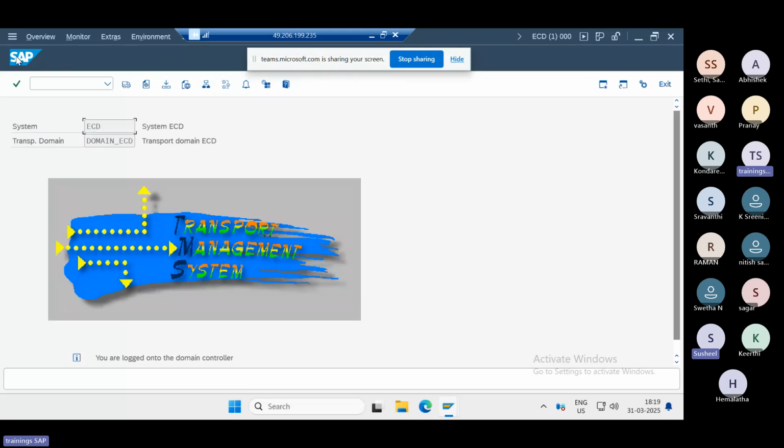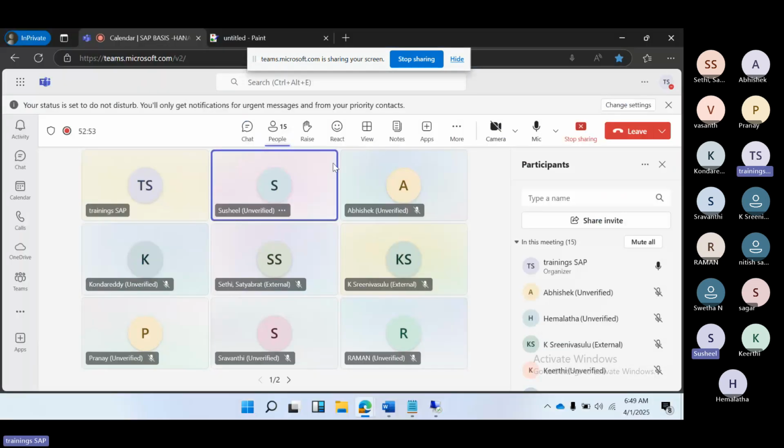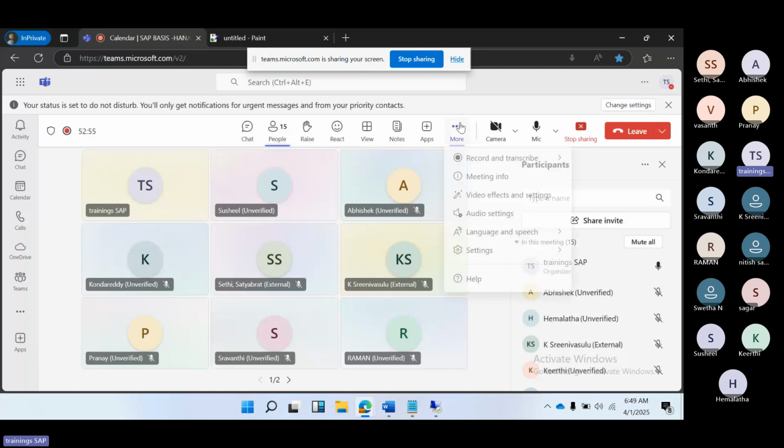Okay, I'll send it. Here it is, they have created it. Okay, no problem, but that is the standard. This is the standard configuration.